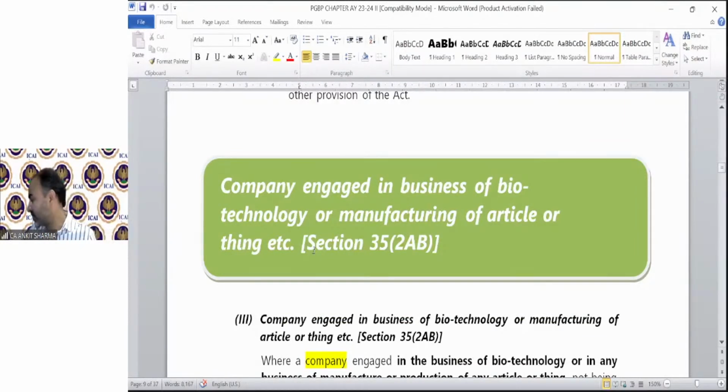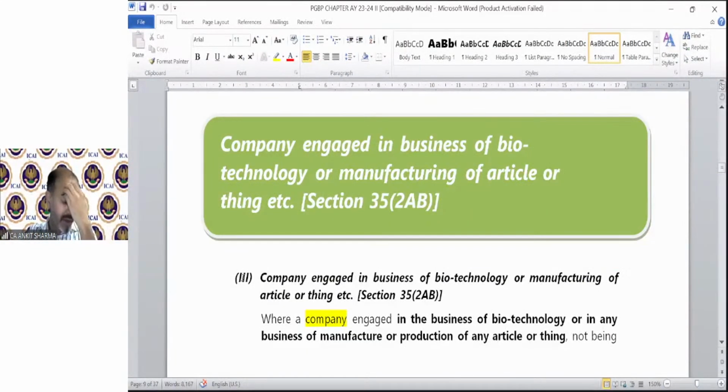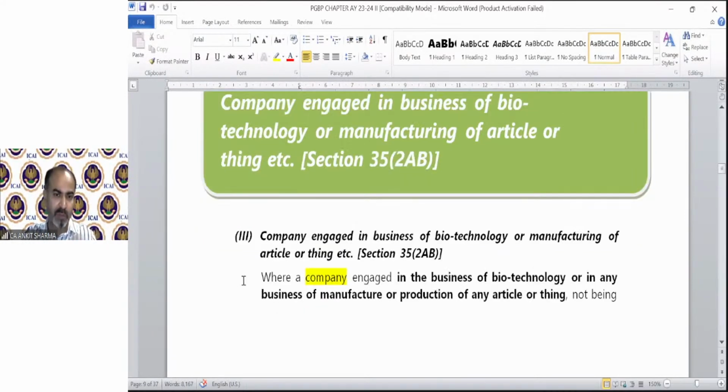Company engaged in business, scientific research, special provision. Company engaged in business of biotechnology or manufacturing of article or thing. If these are running scientific research business, then we have a separate, special provision, and this is only applicable for a company.